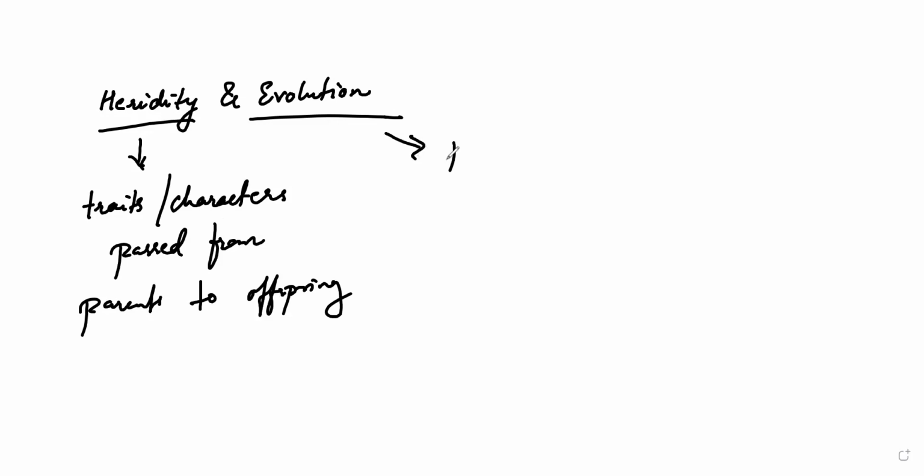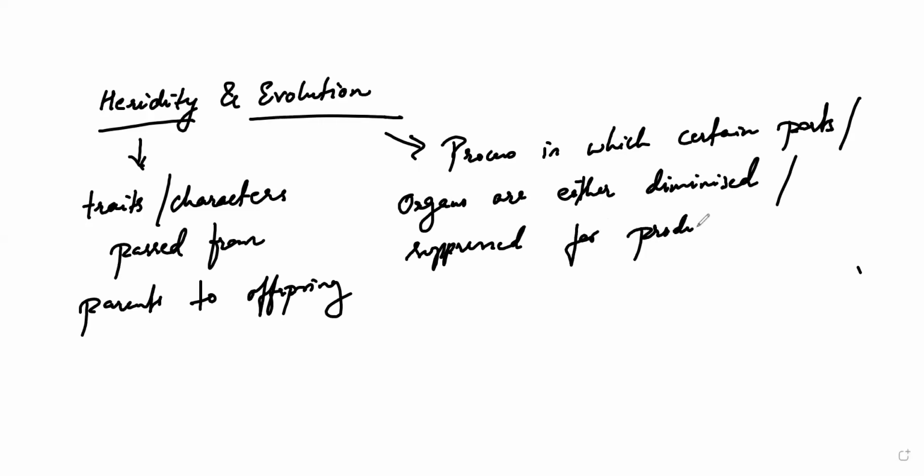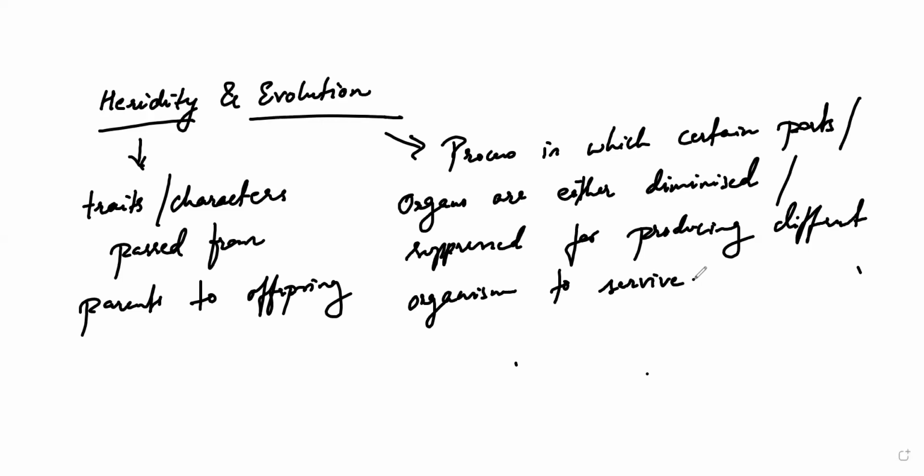Whereas evolution means what? It's a process in which certain parts or organs are either, you can say, diminished or suppressed for producing a different organism to survive. Okay, so this is what heredity and evolution.